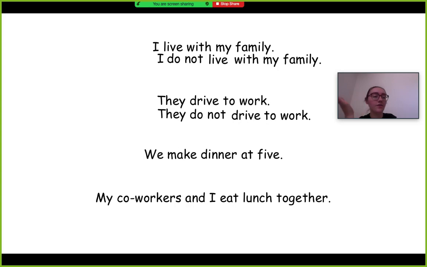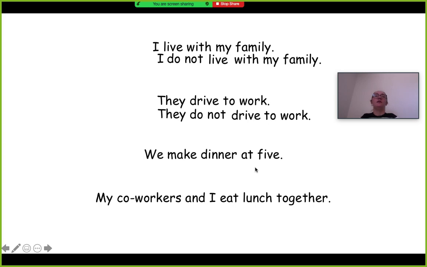You would say, "Oh, she drives to work." But if somebody asks, "How does Rosa get to work?" And you say, "Oh, they do not drive to work," right? They do not drive to work. So that's how you use it in English.